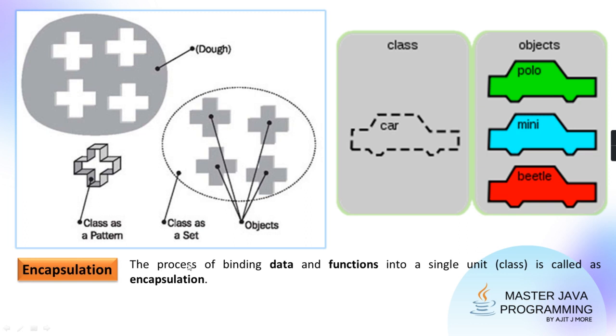What is encapsulation? Encapsulation is the process of binding related data and related functions. Like you have decided to implement a stack. In that you will put functions of stack only and data of stack only. In that you will not add the functions of queue. It is meaningless. Correct? So only the functions of stack and the data of stack. You group it into one single entity and that is called a class, and the process of making this class is called encapsulation.